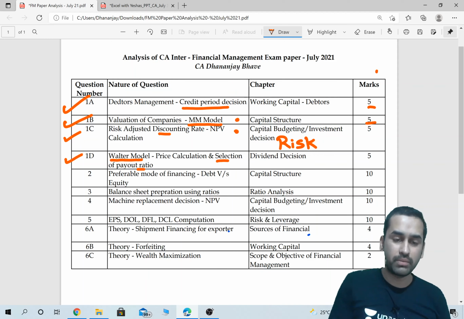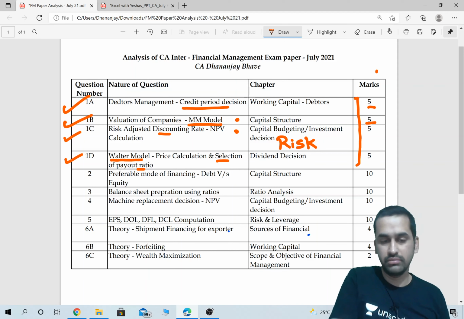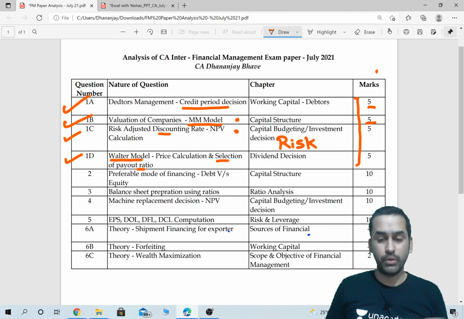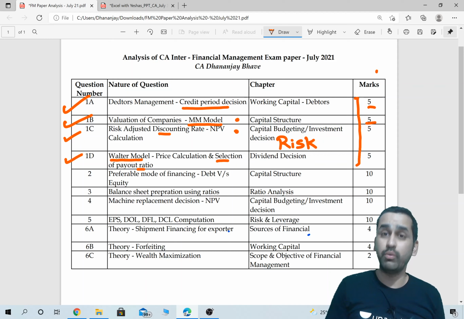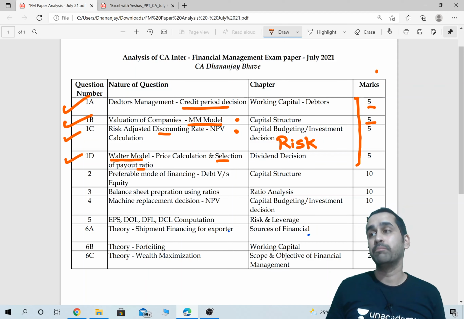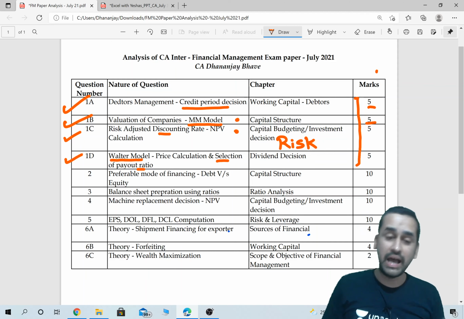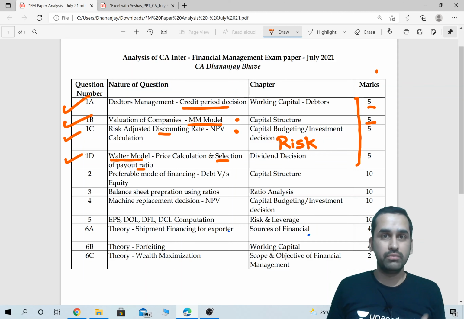Normally, students have an opinion about this compulsory question 1A, B, C, D. The opinion is that this compulsory question will normally be above standard when compared to the rest of the paper. But this time in the FM paper, there was nothing like that. The question is as simple as the rest of the question paper. After a detailed analysis, I am telling you that this was a very easy question paper.